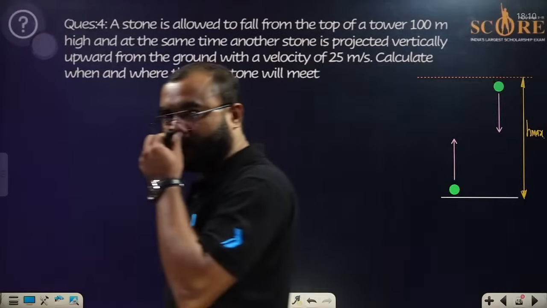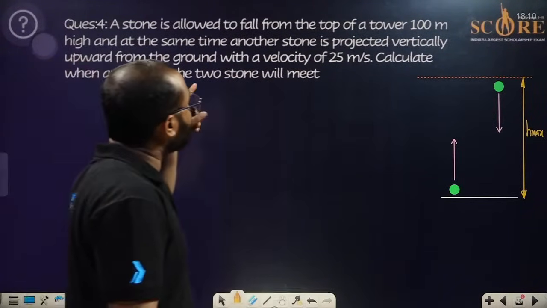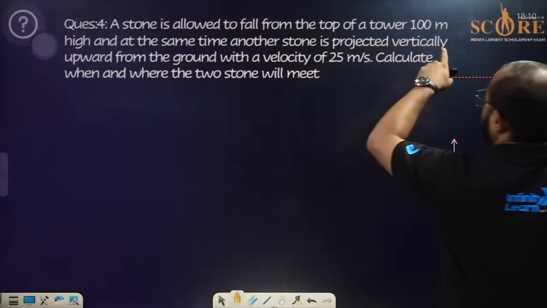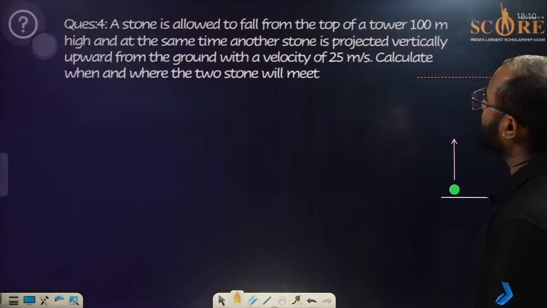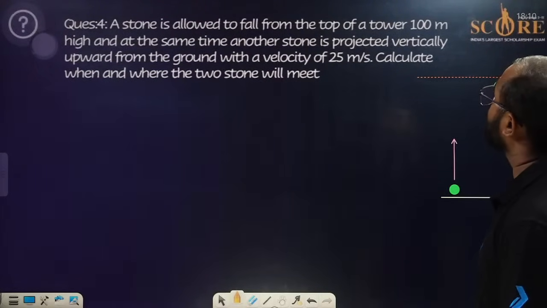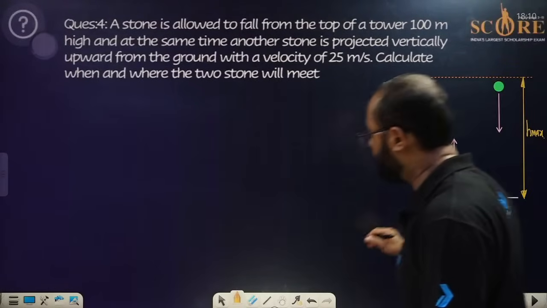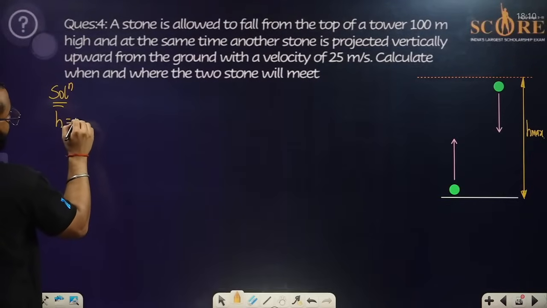What the question is saying is, please look into this. The question says, a stone is allowed to fall from the top of the tower. Okay, a stone is allowed to free fall, everyone, from the top of the tower, 100 meters. So the height H is going to be 100 meters.